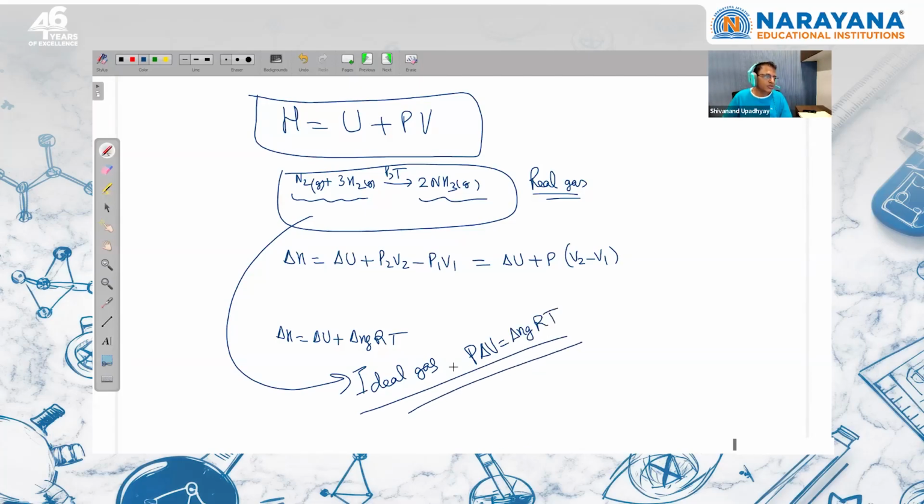तो be careful, कई लोग बस केवल फॉर्मूला याद रखते हैं. Many times they will give the temperature, they will provoke you, they will say that gas is real, temperature is this, initial pressure is fixed, volume is changed, right? If it is taking place at constant pressure and temperature, what is the relation between delta H and delta U? If you write this, it means you are assuming that the gas is ideal, right? So be careful about that. Most of the time they are asking the same thing, right? This relation is valid for solid, liquid, gas, chemical reaction, it is valid for all.